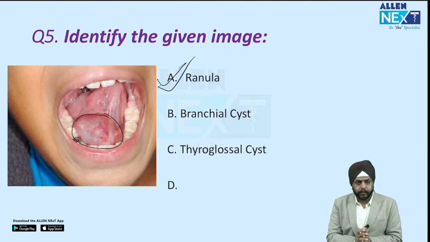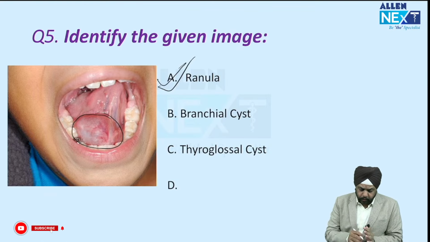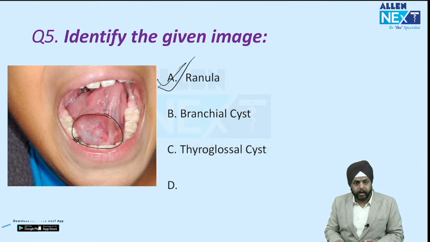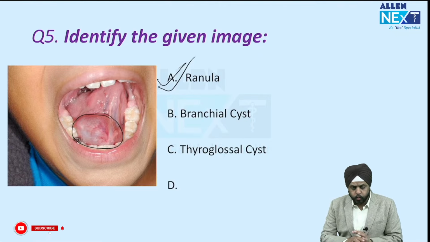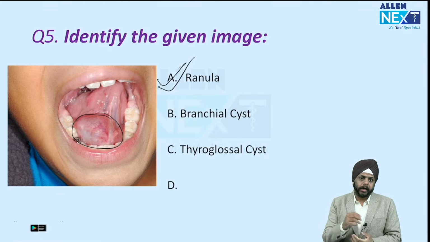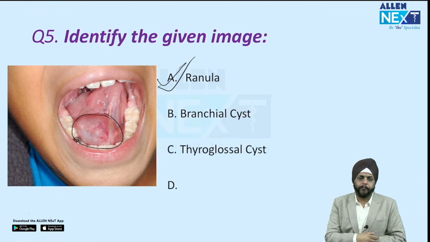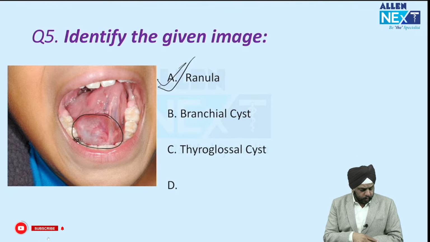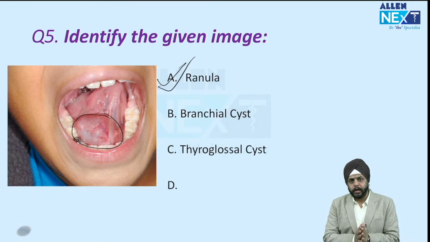So these questions came in today's exam, and these are all straightforward questions. Number one, you see, ENT was pretty easy. I'll say that straightforward repeat questions were there. Only two questions were new, but again they were from the previous year topics. They have been asked multiple times in the exam, and they were straightforward clinical questions. So it was a pretty easy, straightforward paper from the ENT aspect.